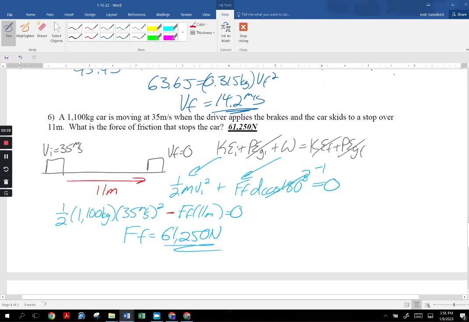Number 6 is kind of straightforward, super easy. This car is moving in the beginning. It stays on a horizontal surface, so there's no potential energy. And then there is work done by friction, and it comes to a stop. So is it moving in the end? No. This one, like the work done, you don't have to write cosine 180 if you don't want to. You could just make it negative work done by friction. It'll always be negative. That's up to you. So we start with kinetic energy, do a little work done by friction to bring it to a stop, and you solve for the friction force.